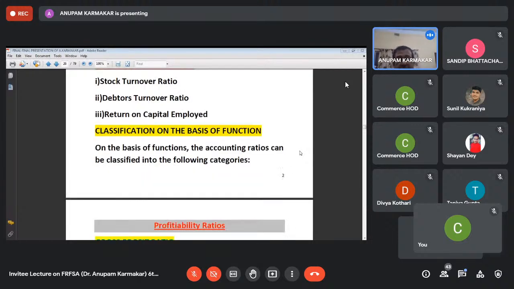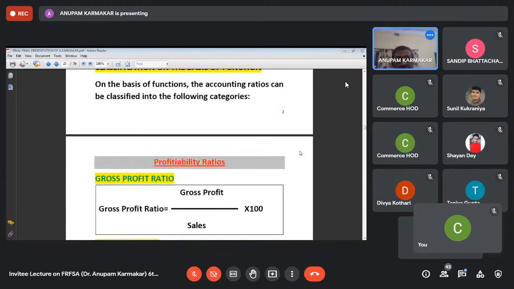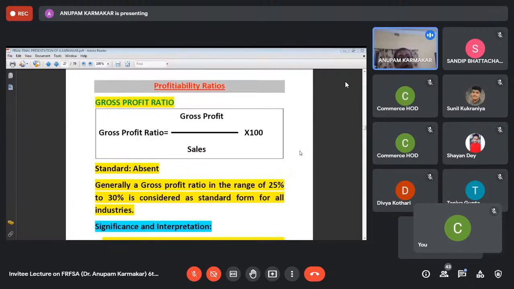Okay, now classification on the basis of functions. Now on the basis of functions, accounting ratios can be classified on the basis of what? Profitability ratio. This is very important. See that gross profit ratio is what? Gross profit by sales into 100, and there is no standard for gross profit ratio. Generally, a gross profit ratio in the range of 25% to 30% is considered as standard for all industries. So as per your calculation, if your gross profit ratio is coming 28 or 27 or 26, then you can see that the gross profit ratio is satisfactory.